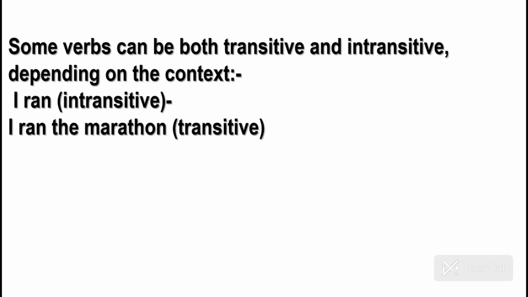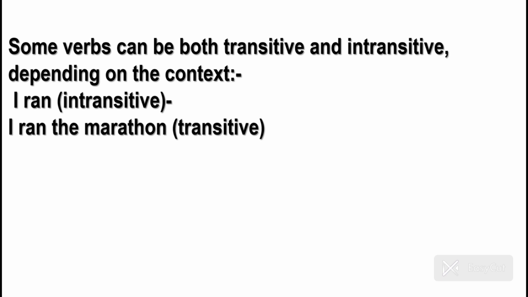For example, ran. Run इसकी past form हमारे पास ran. It is a verb and we all know that. अब ran. Can you guess it? Is it a transitive verb or an intransitive verb? Let's make a sentence of this verb and find out whether it is transitive or intransitive. He runs very fast. Alright. Next sentence is I ran. अब देखिए first case में I ran. This is intransitive. Why? Because it has no object. But still it is giving us a complete sense. We can call it a sentence.